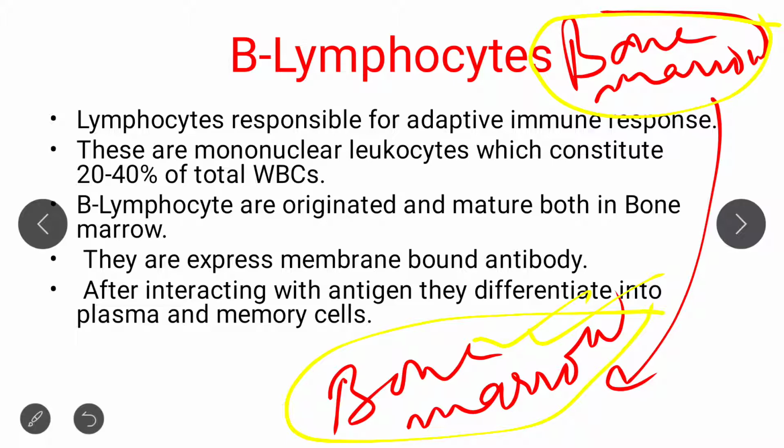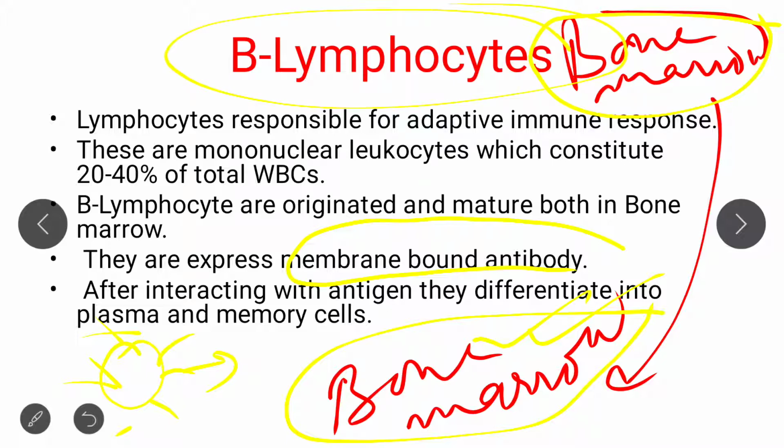Okay, now B cells are basically membrane bound antibody. B cells are basically what? Membrane bound antibody. Means B cell produces antibody. Suppose when an antigen attacks us, then lots of antibodies are produced in our body, and this antibody is produced because of these B lymphocytes.